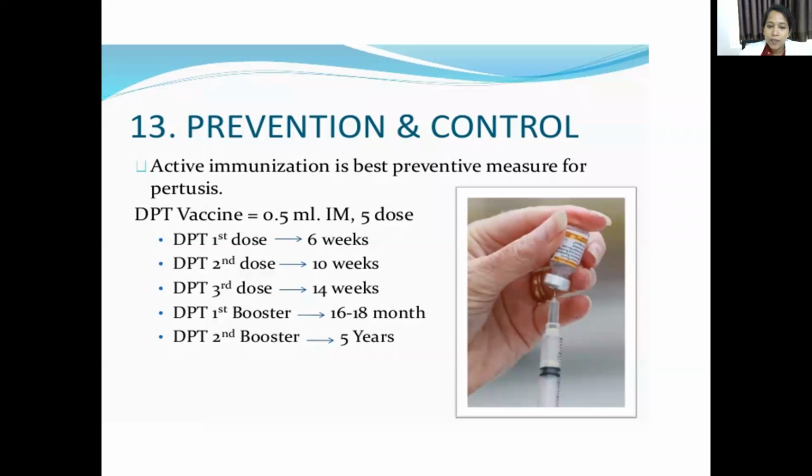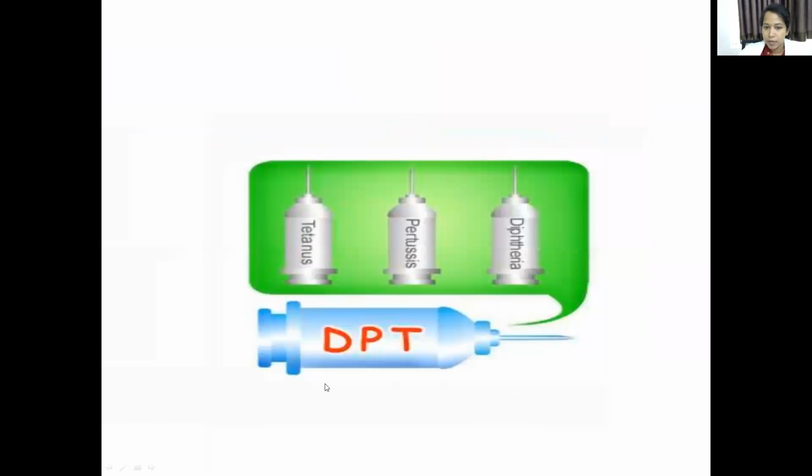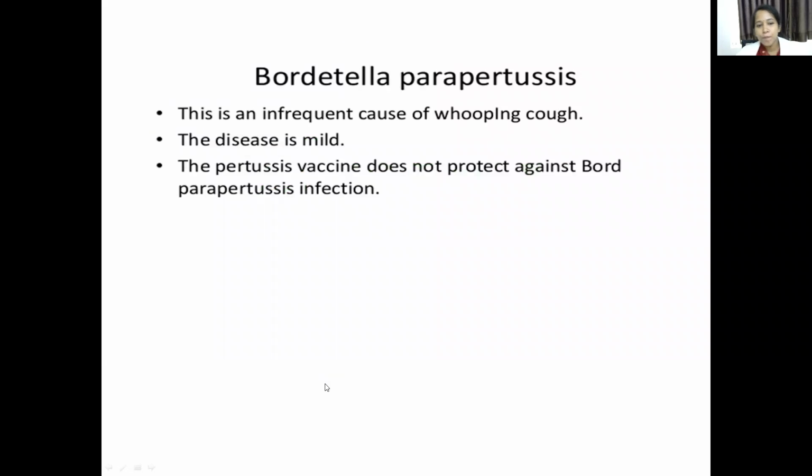There are 5 doses: 6, 10, 14 weeks, booster dose at 1.5 years and second booster dose at 5 years. Okay, this completes your Bordetella pertussis.